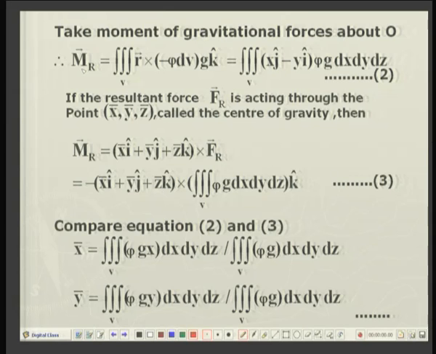Again, the resultant moment should be equal to the resultant force passing through the point x bar, y bar, z bar. So, Mr is equal to minus, I am taking out this negative sign from here, minus xi plus yj plus zk crossed with this resultant force.